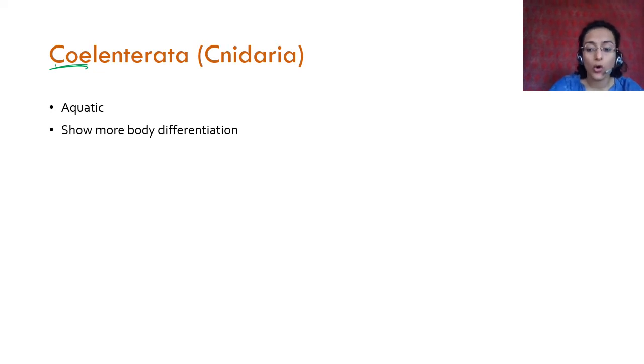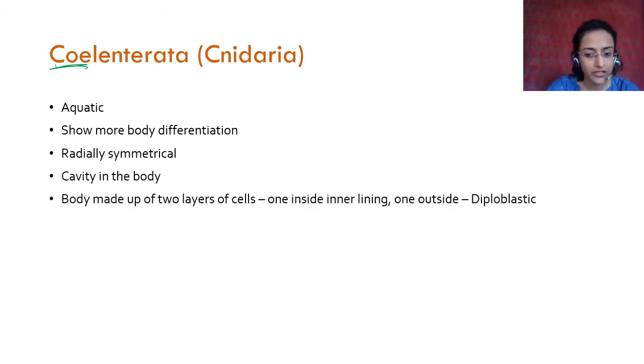Coelenterates show more body differentiation as compared to porifera. They are also radially symmetrical. They also have a cavity on the body. Their cavity is slightly different as compared to porifera. Their body is also made up of two cell layers. There is one inner layer and one outer layer, that is called diploblastic.